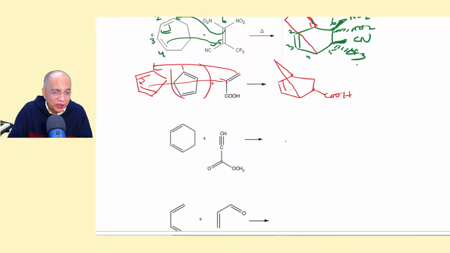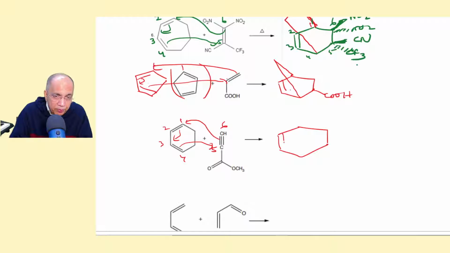Now, same thing you can do: 1, 2, 3, 4, 5, 6. This is a conjugated system, but you take this as the diene component, this as the dienophile component. So this will join here, and this will join here, so that you get a 6-membered ring, and this will be a pi double bond, and out of the triple bond, 1 pi bond will be left out, and between 1 and 4, there will be a 2-carbon bridge that you can sew, right?